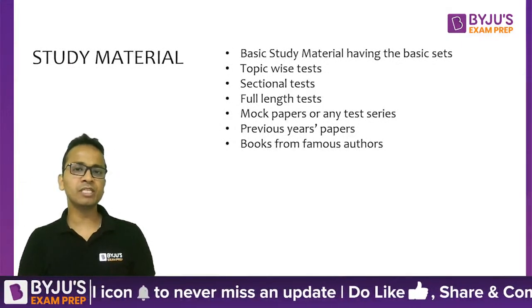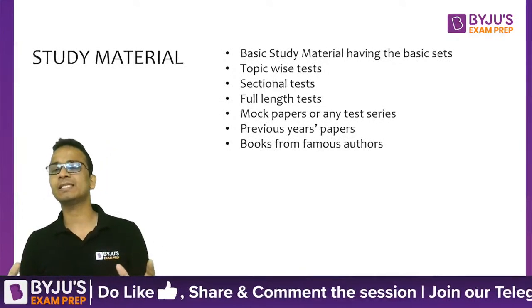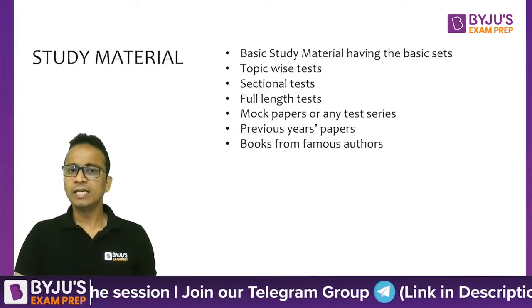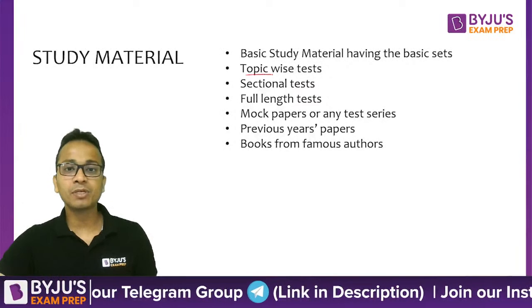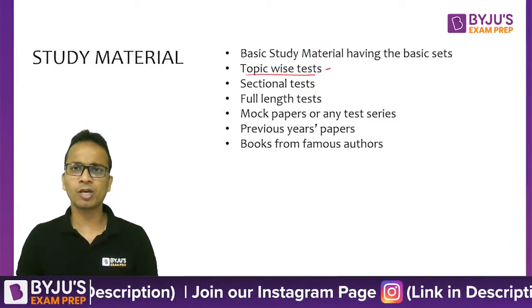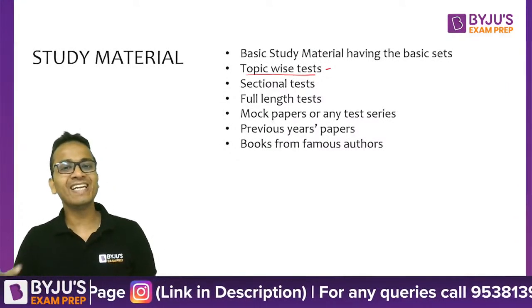One kind of study material is the basic study material from where we have to start, which has the basic sets on data interpretation as well as logical reasoning. Next is the topic wise test. Let's say we have completed one topic like Venn diagrams, arrangements, or routes and networks.